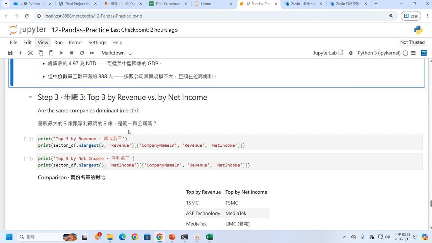Actually, when we talk about revenue, this is just the money you earn. But when we talk about net income, we need to subtract all the costs, maybe your operating cost, your tax, and other money you need to pay. We subtract all these things, and net income is something else. This is the true amount you earn. So we can depend on these two variables and try to analyze.